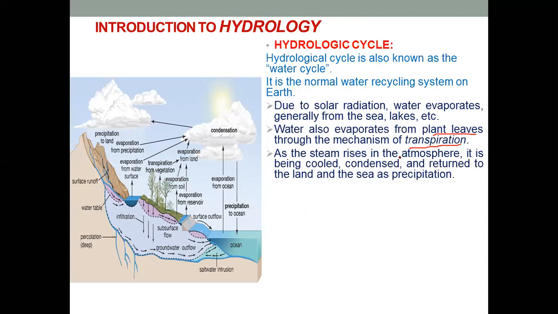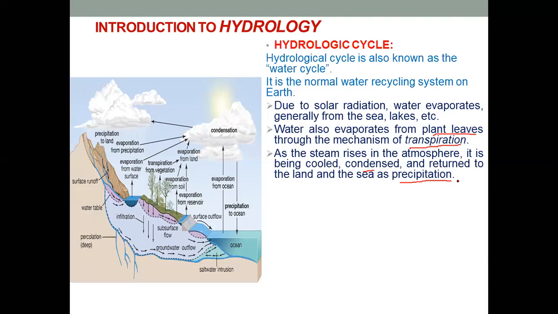Now, as the steam or as the vapors rise in the atmosphere, as they rise higher, they are being cooled, and as they become cool, they become condensed and form clouds. Now, those clouds, when they condense, they return to the land and the sea as precipitation.